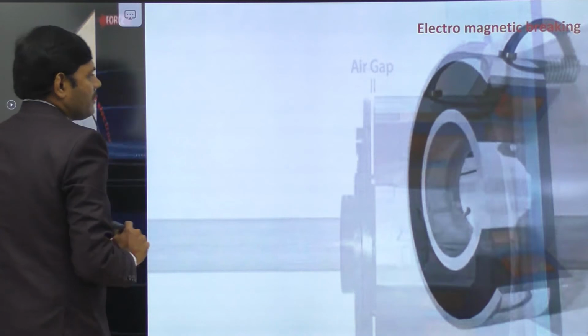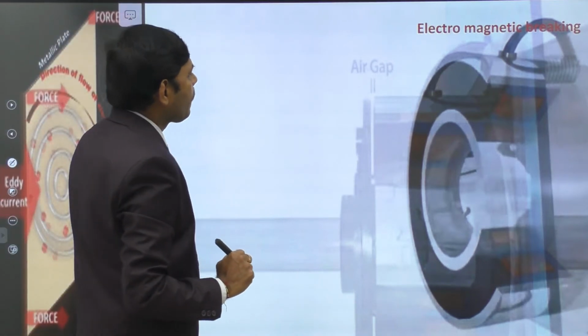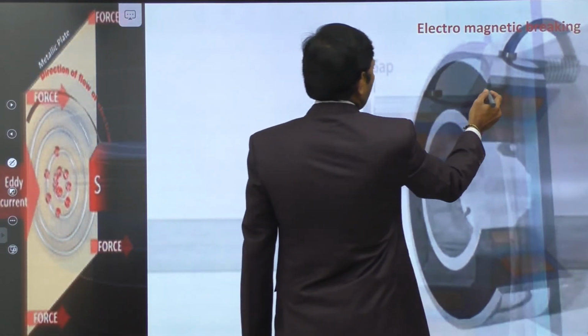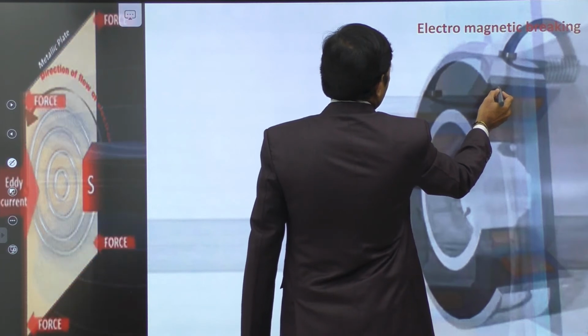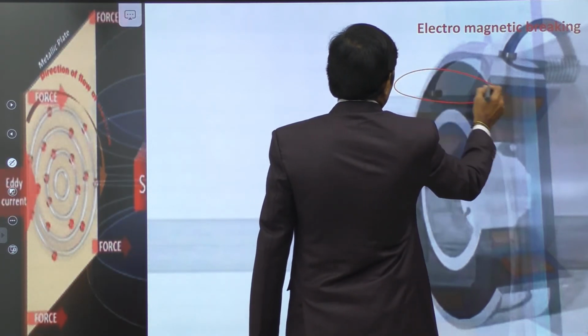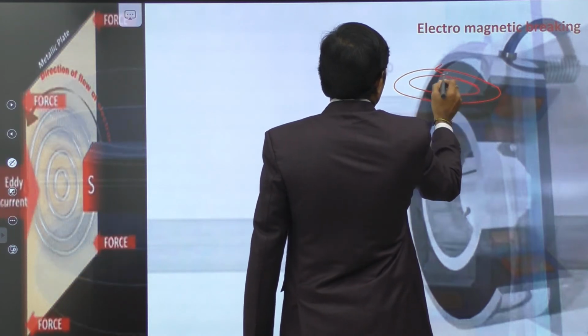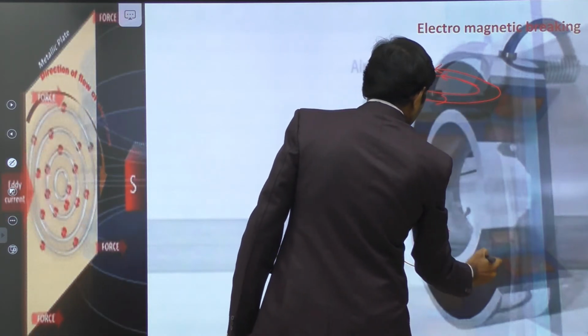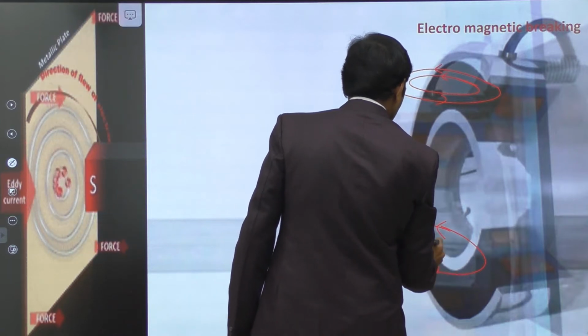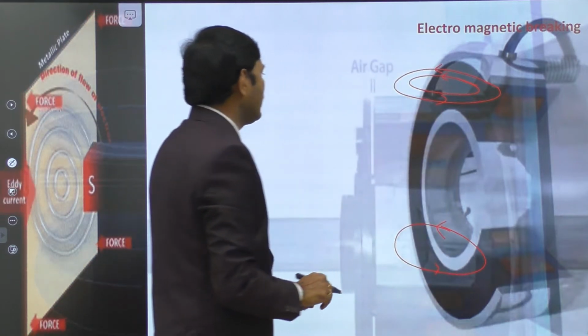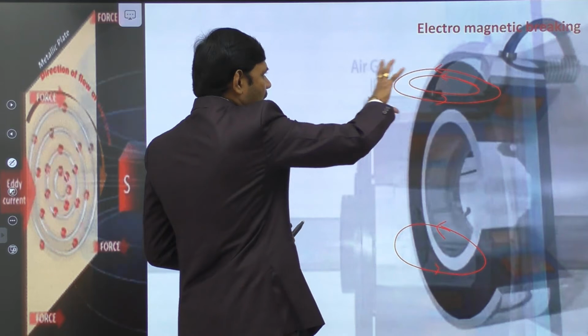Students, let us observe it. Two ways of braking. When current is passing through the electromagnet, as I already showed in that video, electromagnetic field lines are passing, and these field lines produce eddy currents in the armature.